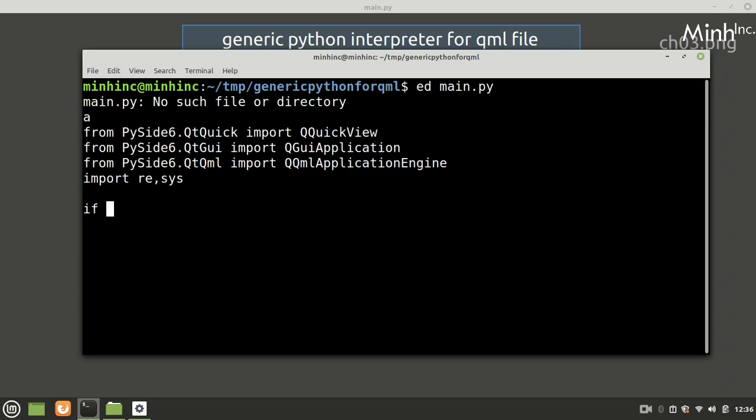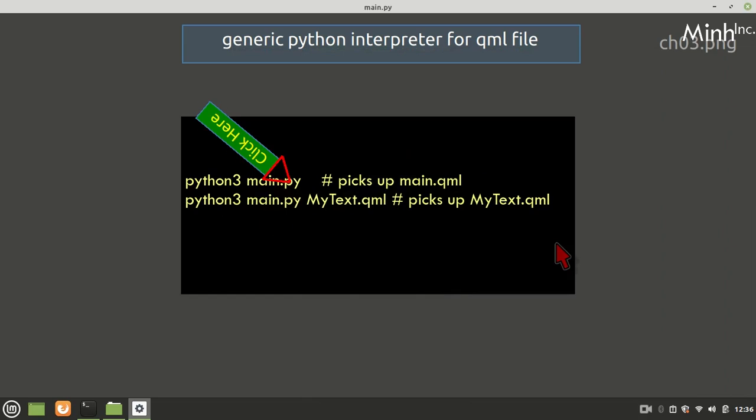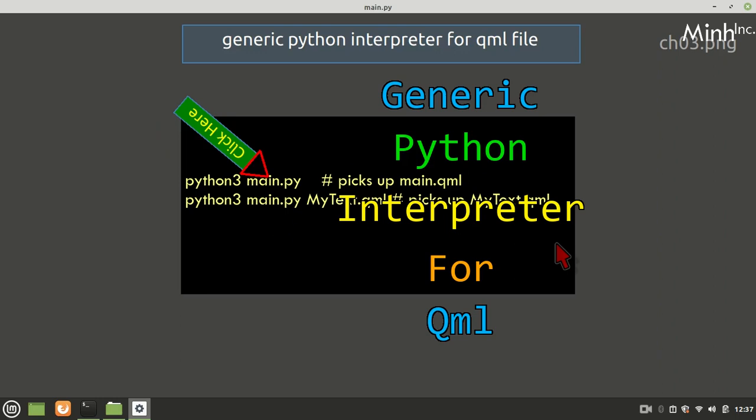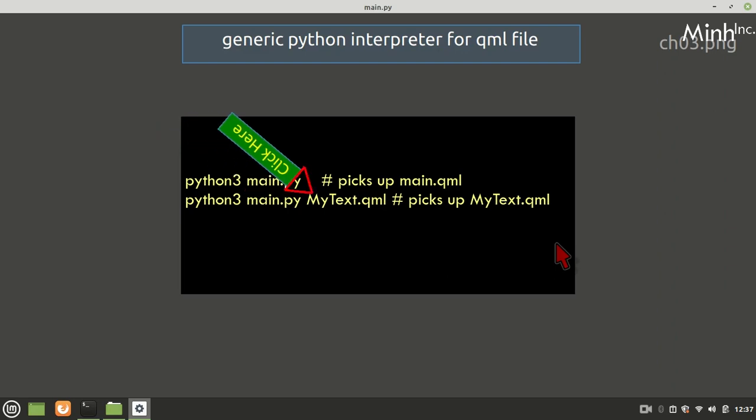Okay, we'll start now. If __name__ equal to __main__, app equal to QGuiApplication. Now the QML file. This is the concept we are seeing: if only main.py or anything.py is there, then anything.qml should be taken up, or if one argument is provided, then that argument should be taken up.